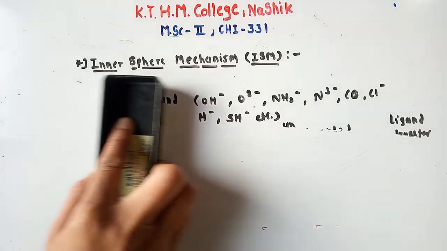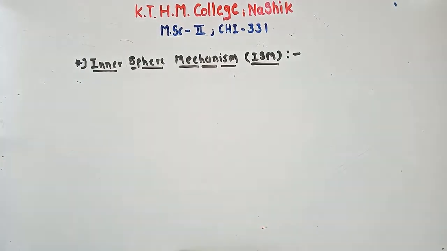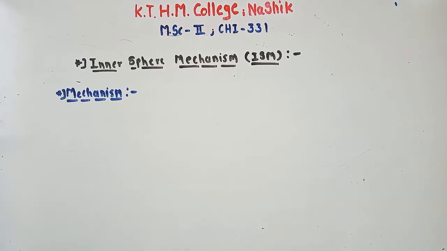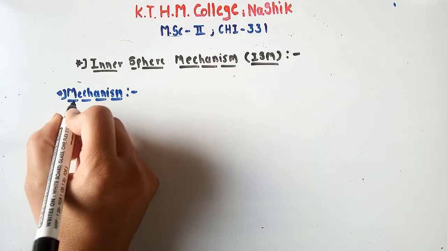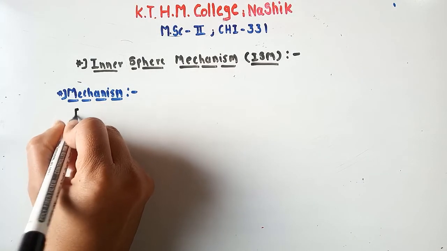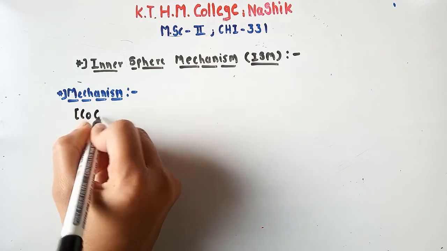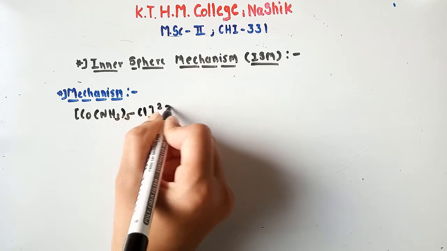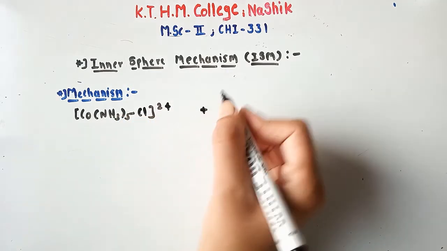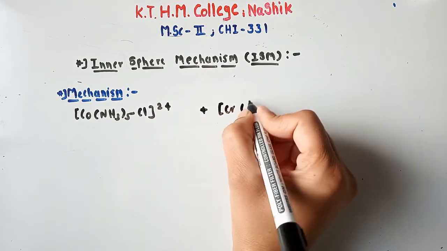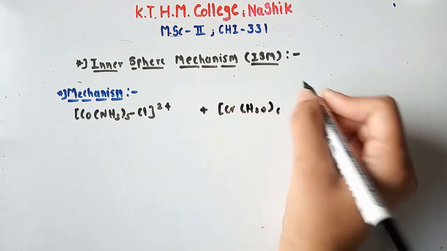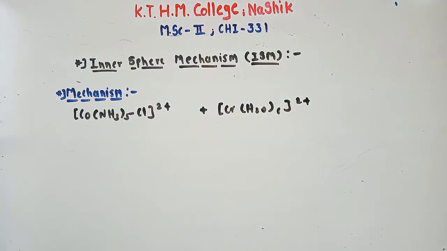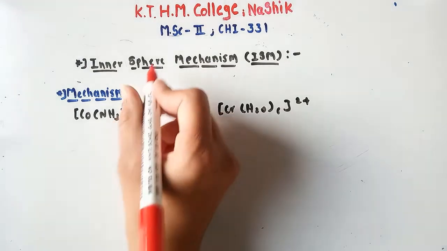Let's see how the inner sphere mechanism may proceed. Let's see the mechanism. The complex is [Co(NH3)5Cl]2+ plus [Cr(H2O)6]2+. For this example, we can say ISM with ligand transfer.